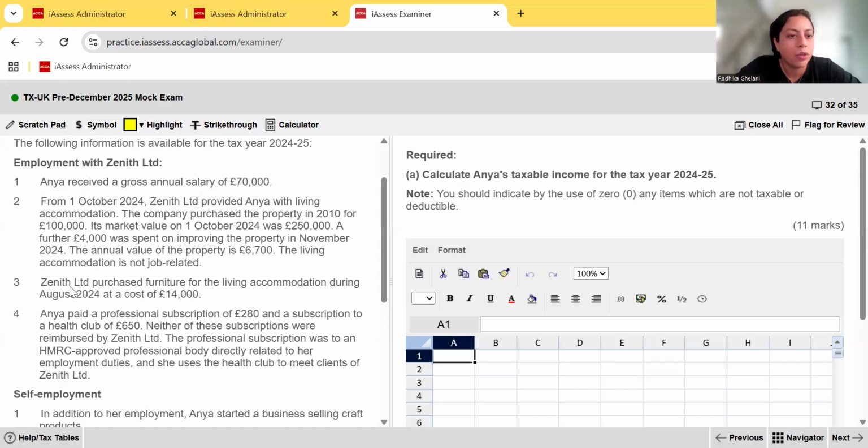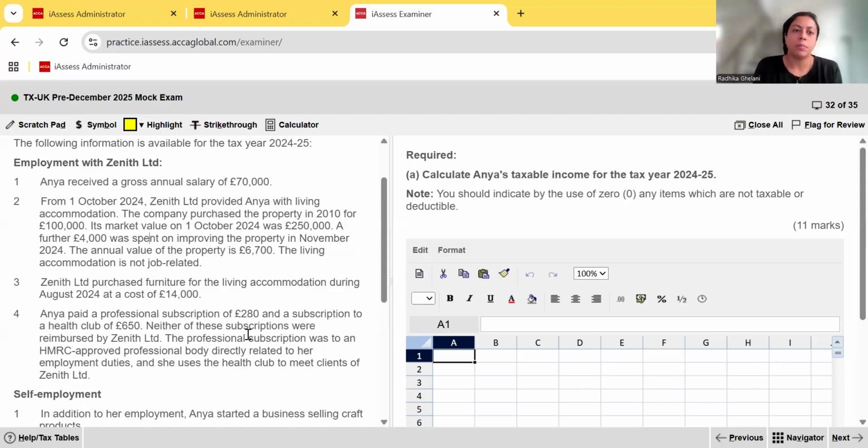Then they've told us that Zenith purchased furniture for the living accommodation during August 2024 at a cost of 14,000. And Anya paid a professional subscription of 280 and a subscription to a health club of 650. Neither of these subscriptions were reimbursed by Zenith.